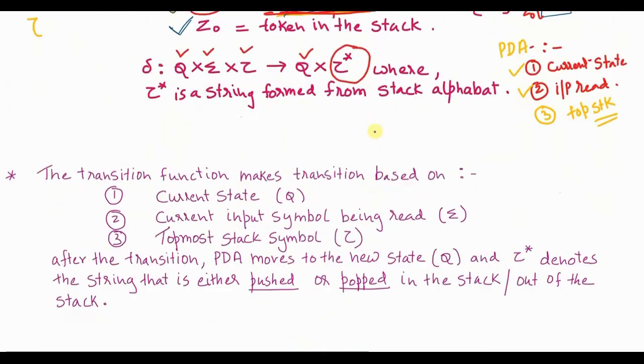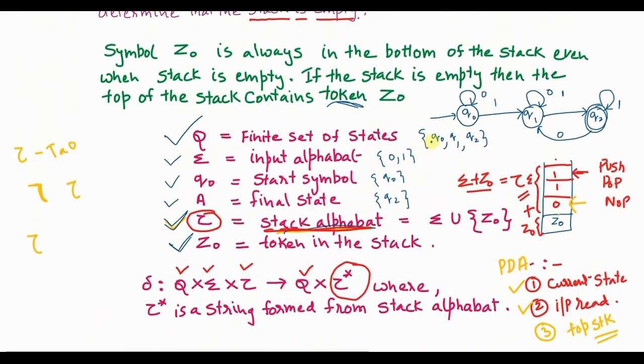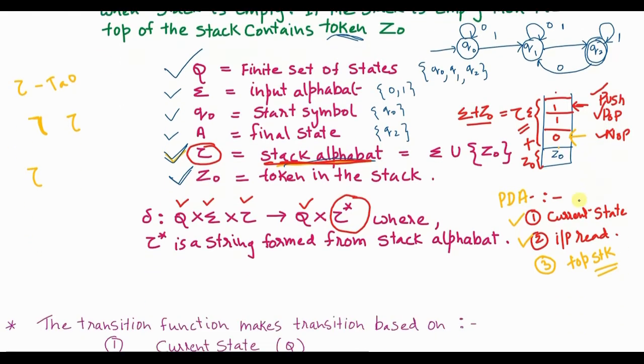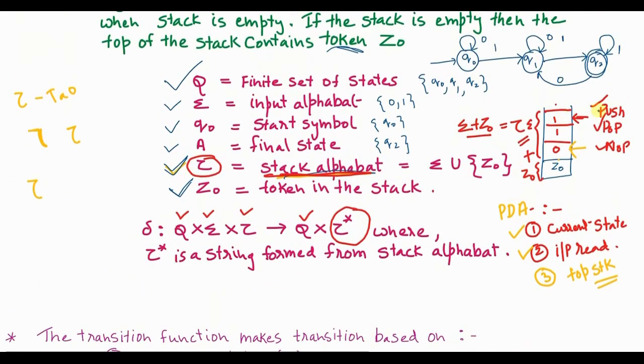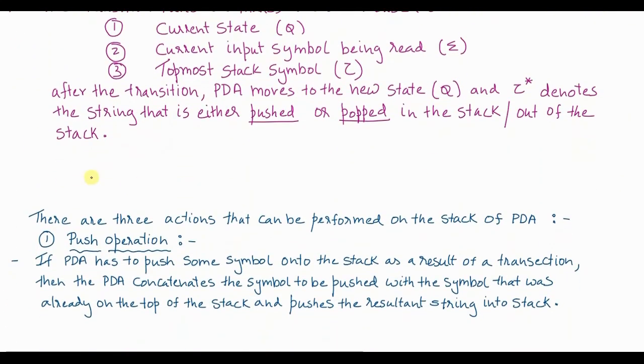Now, what is the PDA going to do? It is going to make the transitions, and while the transitions are made, there will be certain operations on the stack, as I told you. Either a push operation will be performed, or a pop operation, or a no change operation. So tau star refers to the string which is currently pushed, popped, or the string where no operation is performed. We are going to see this in detail.